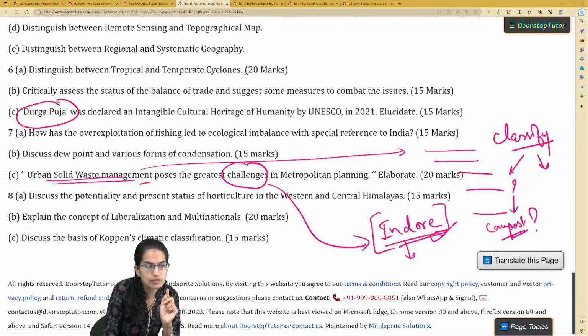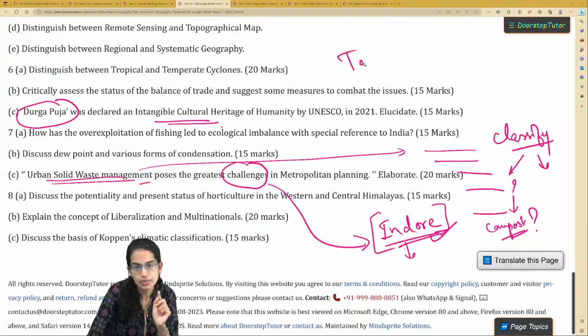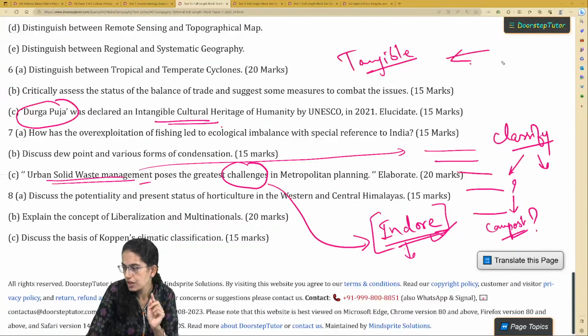Durga Puja has been declared as an intangible cultural heritage. So what are tangible and intangible cultural heritage? In our class, we have covered these separately.